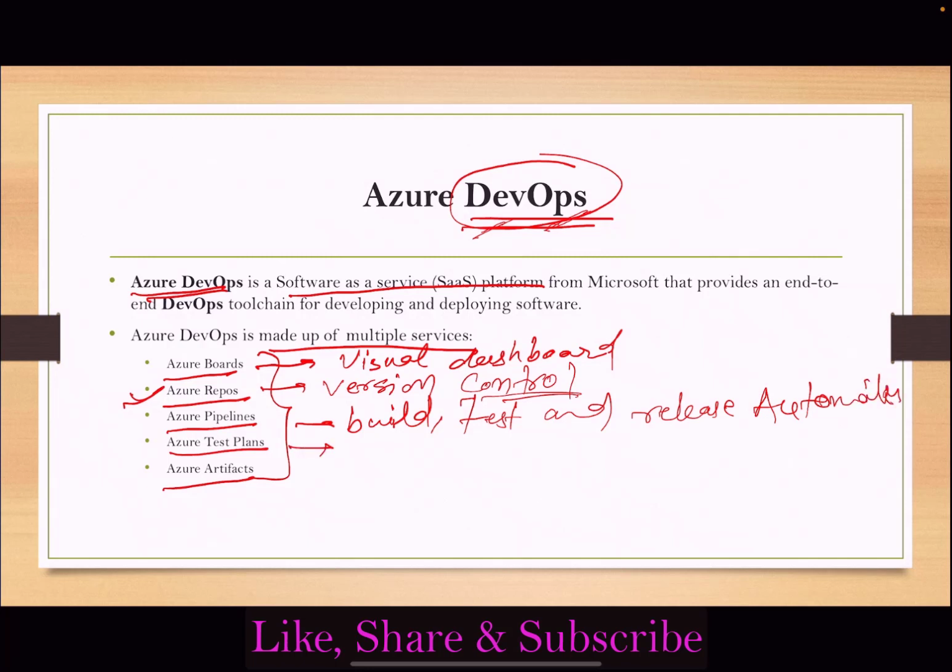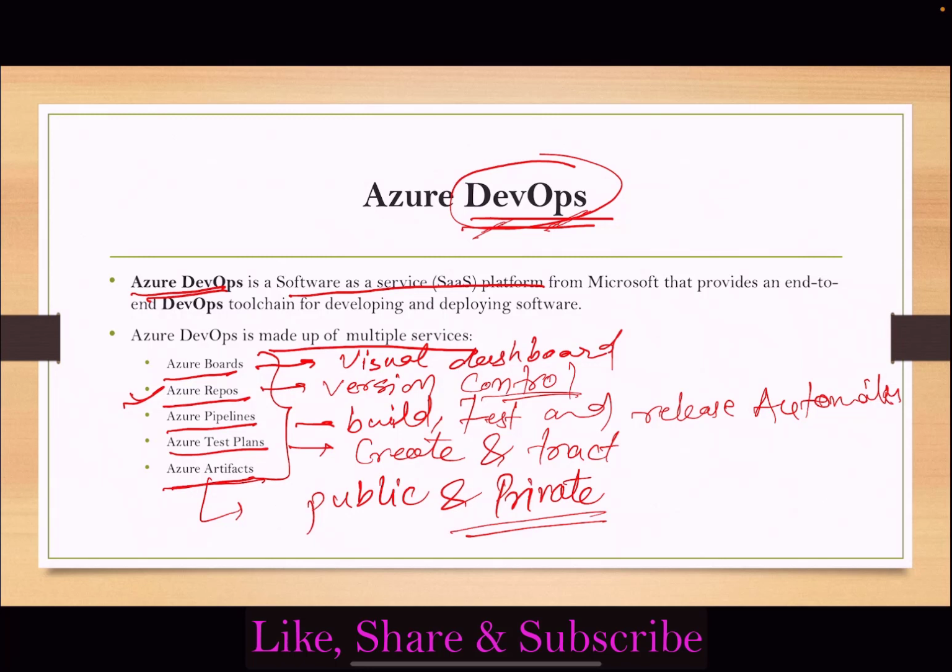Next, we have Azure Test Plans, which is used to create and track tests. So it is used to create and track tests which need to be performed to ensure reliable software release. In the last, we have Azure Artifacts. Azure Artifacts uses popular feeds from both public and private sources.